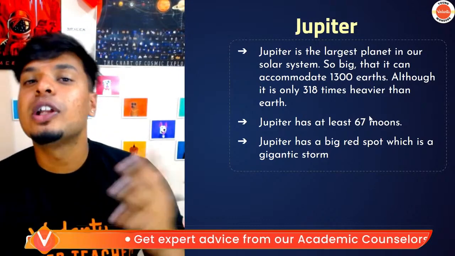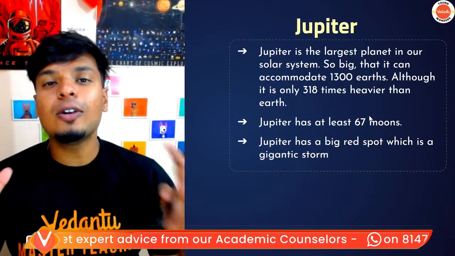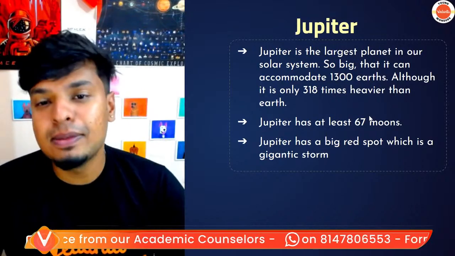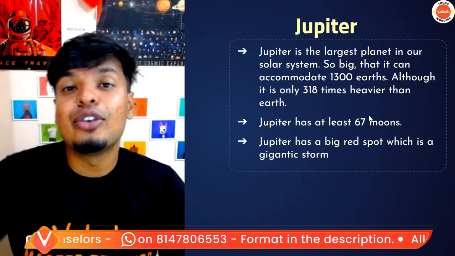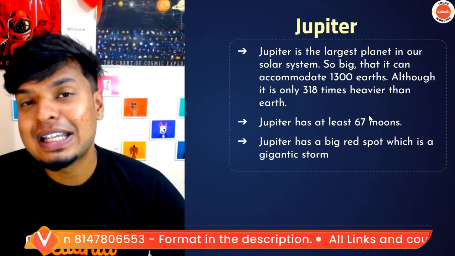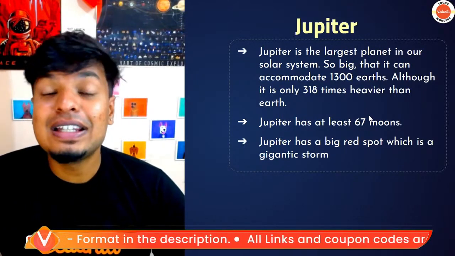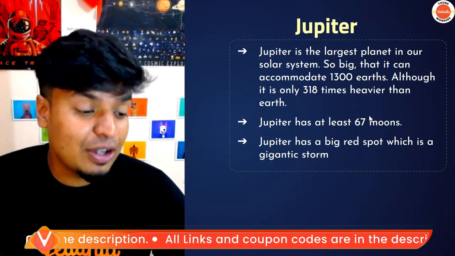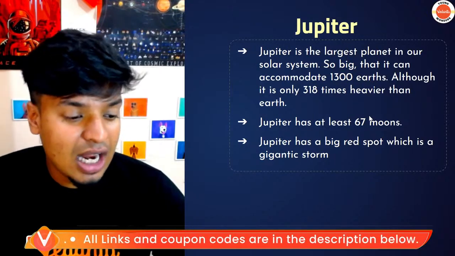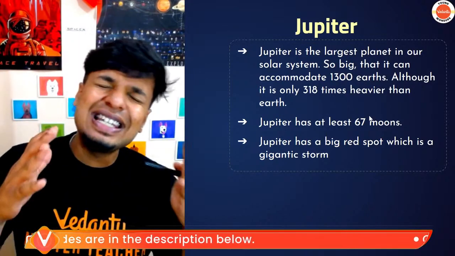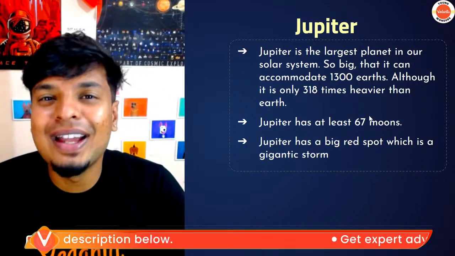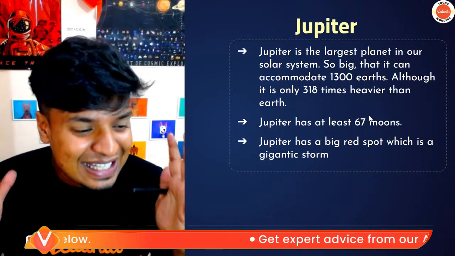Next comes the outer planets. Jupiter is the largest planet in the solar system. It is so big that you can put 1,300 Earths inside it. It is 318 times heavier than Earth. Deimos and Phobos, very good. Jupiter has at least 67 moons. Oh my god, guys, imagine 67 moons.